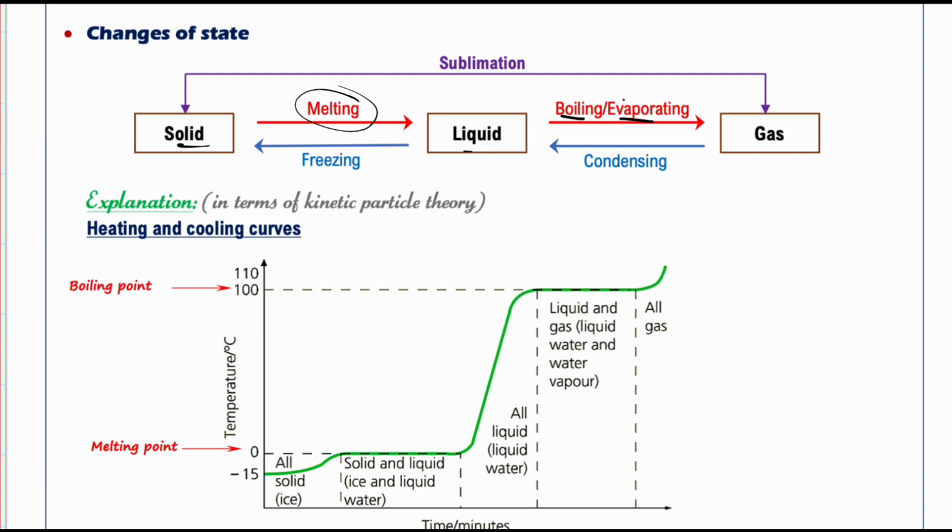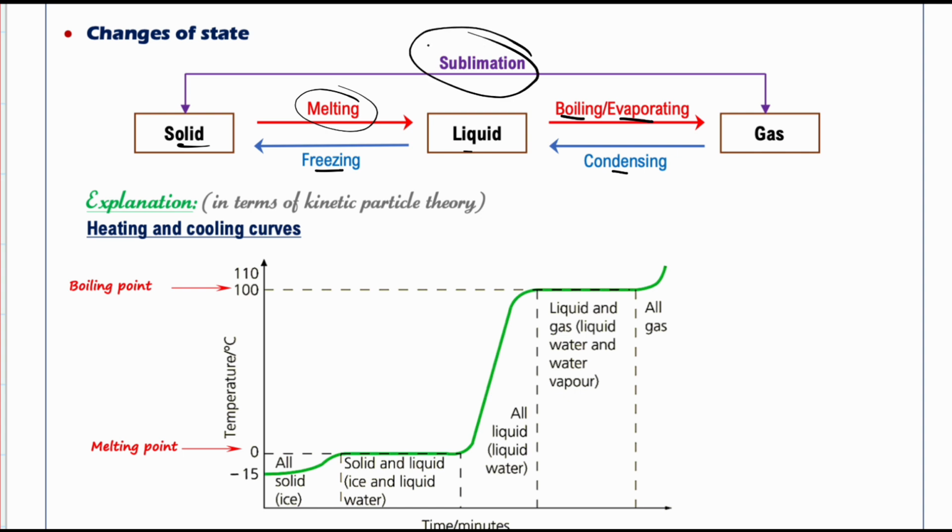So if you have a sample of water and you leave it for some time, you're going to find that the level of water is lower than before because water evaporates at any temperature below boiling point. Now, going from gas to liquid, that's condensing, and from liquid to solid, that's freezing. Moving directly from a solid to gas and vice versa, that's sublimation.